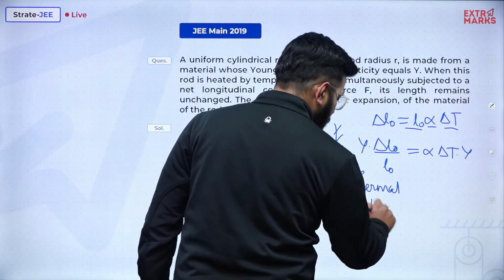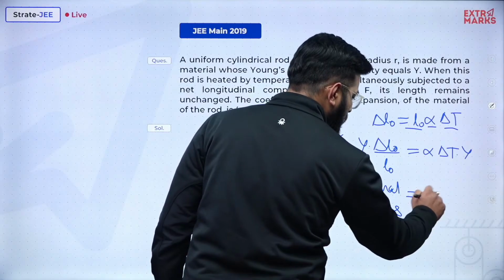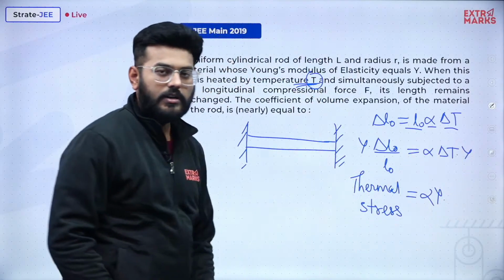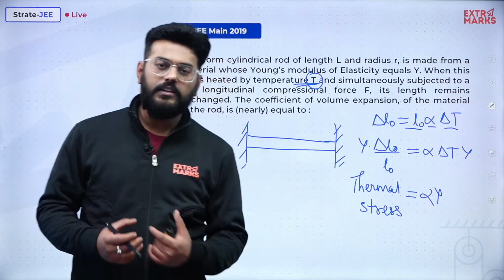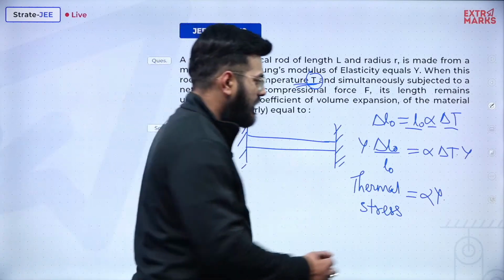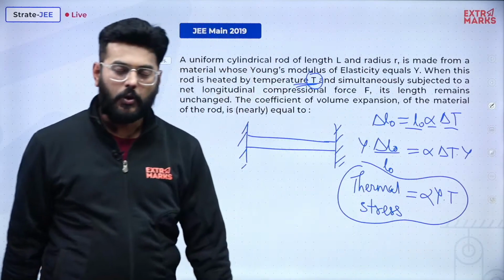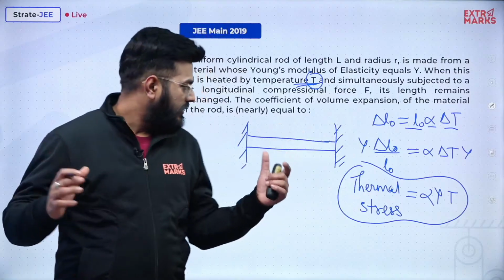So this is the value of thermal stress and it is equal to alpha Y delta T. The amount of increment in the value of temperature is given to us as T, so replace delta T by T. So this is the value of thermal stress. Okay, now this is not the whole case.